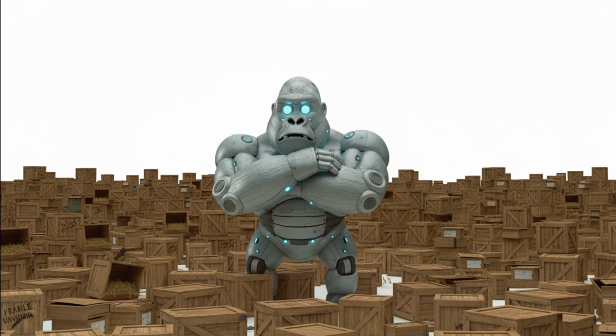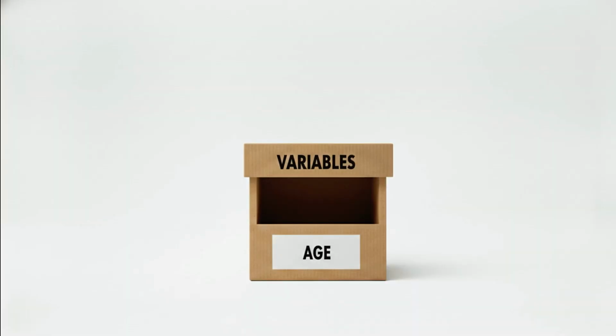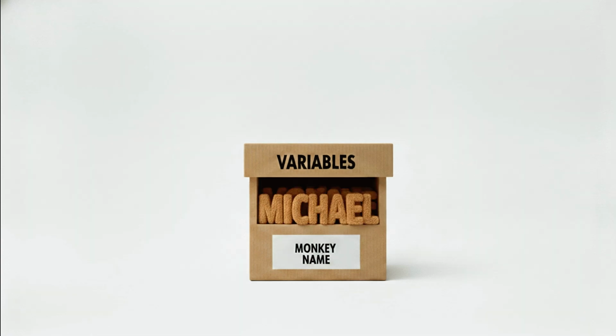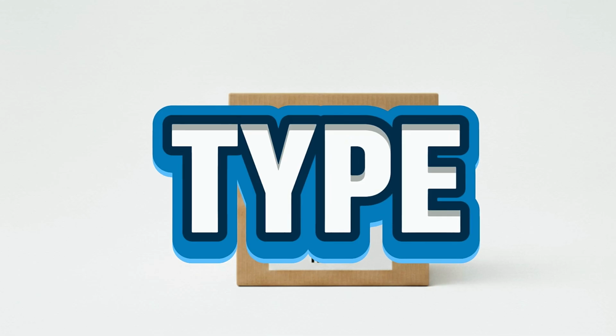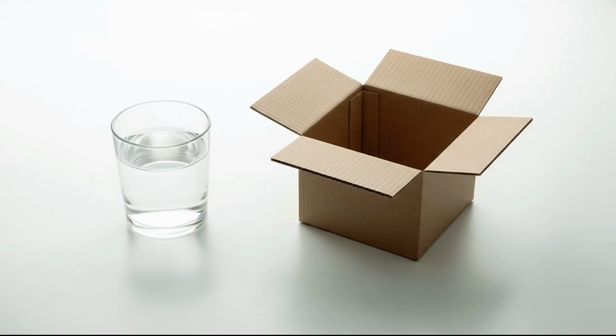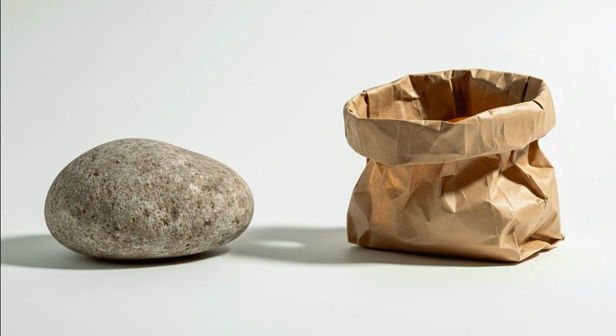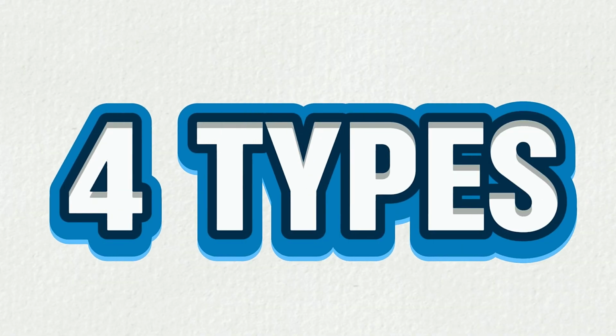The computer works like an infinite warehouse of boxes. You can have a box called monkey age and store the number 5 inside it. You can also have a box called monkey name and put Michael inside it. But here comes an important detail that many courses don't explain very well: the type of the box. You wouldn't put water in a cardboard box, and you wouldn't put a rock in a paper bag. In logic, there are types of bananas.